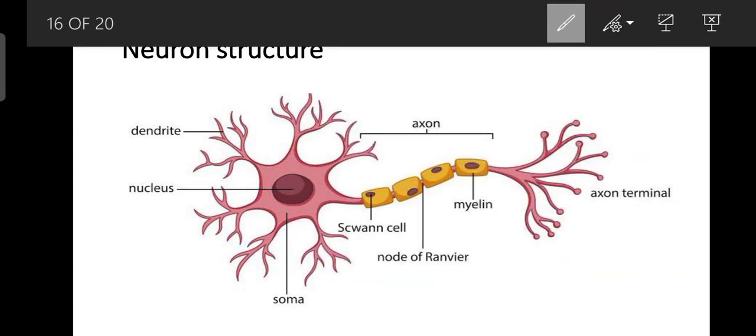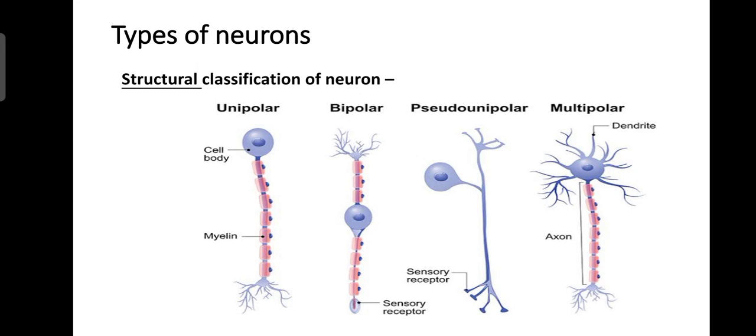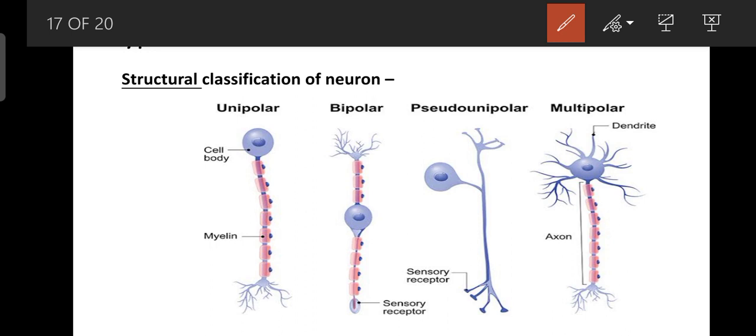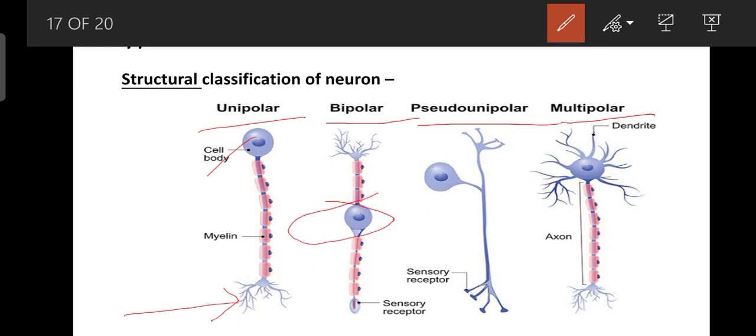All right. So now the types of neuron. First we discuss the structural classification of neuron. The structural classification is unipolar, bipolar, pseudo-unipolar and multipolar. Unipolar, as you see in this diagram, the cell body is separate and the dendrites are away from the cell body. And bipolar has two axons with the cell body in the center, and the dendrites are away from the cell body, and both are myelinated.